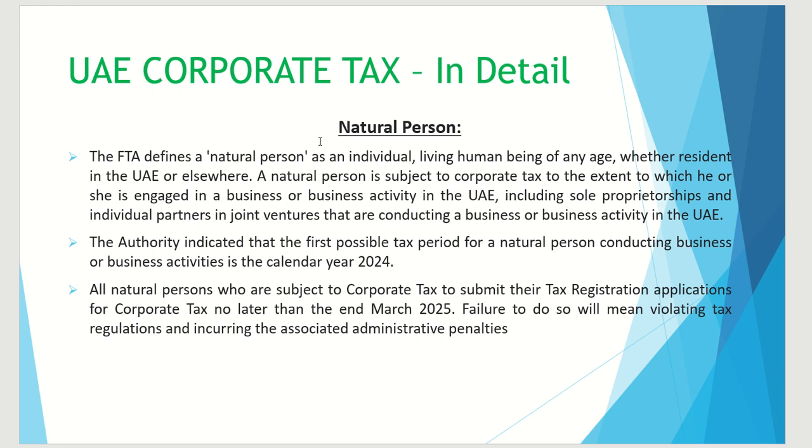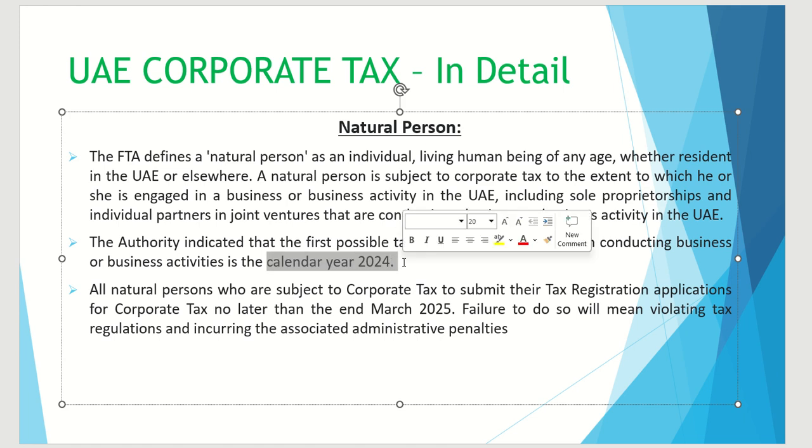So what is the first tax period for the natural person? That will be the calendar year 2024. Okay, so you have to remember this one calendar year 2024. That means January to December will be the first tax period for natural persons. They have to first register for corporate tax, and the corporate tax registration due date is the 31st March 2025. So now let's go further.